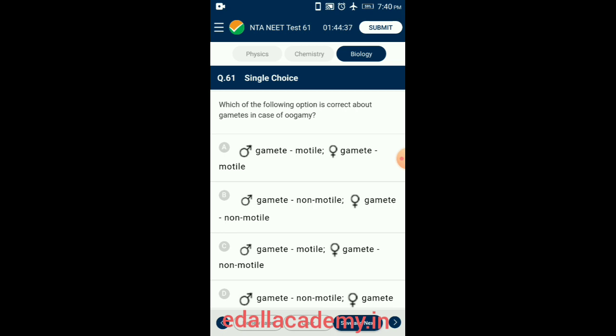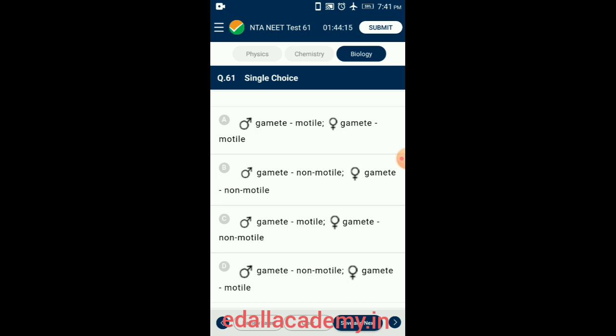Question number 61. Which of the following options is correct about gametes in case of oogamy? Fusion between one large non-motile static female gamete and a smaller motile male gamete is termed oogamous. Example, Volvox, Fucus. So the correct option is option C: male gamete motile, female gamete non-motile.